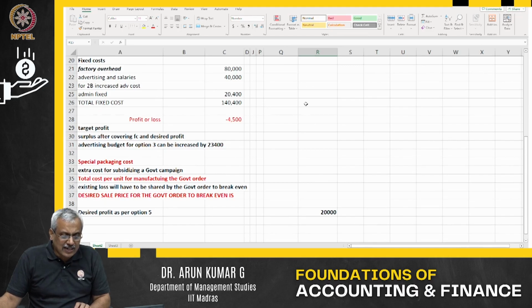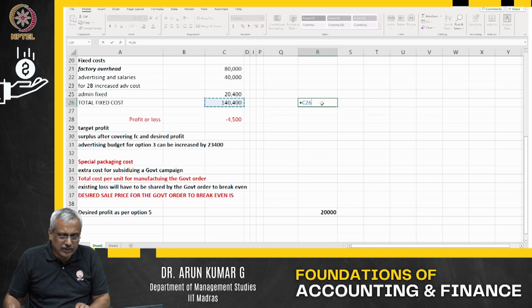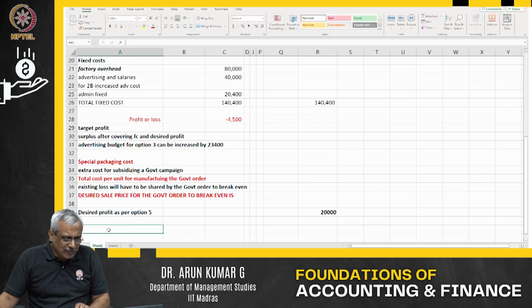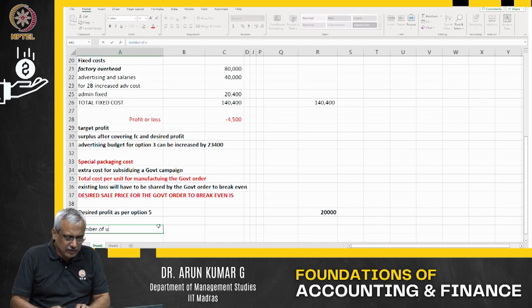Now, what is the fixed cost? My fixed cost is the same 140,400 out here. What is the number of units I have to sell to earn the desired profit?